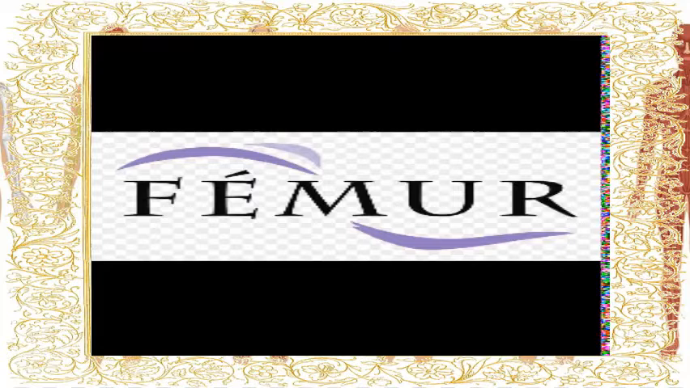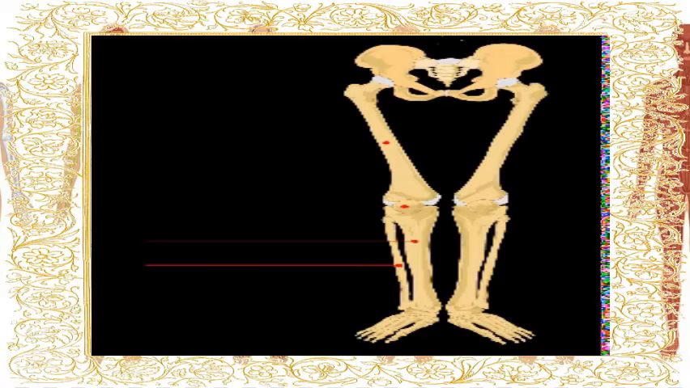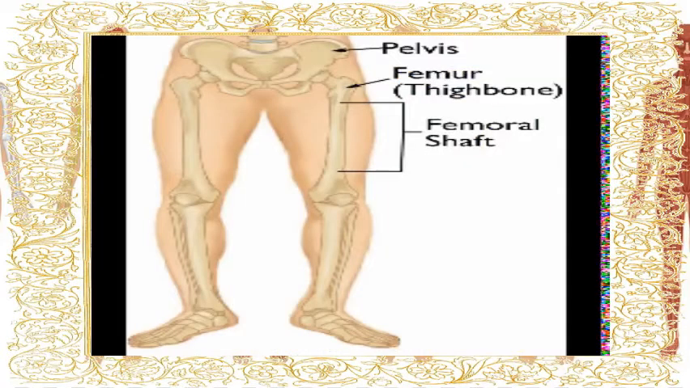Next one, the eighth one is femur. The femur is the longest bone in the skeleton system. A bone in the human leg extending from the pelvis to the knee, that is the longest, largest and the strongest bone in the body, that is the thigh bone.